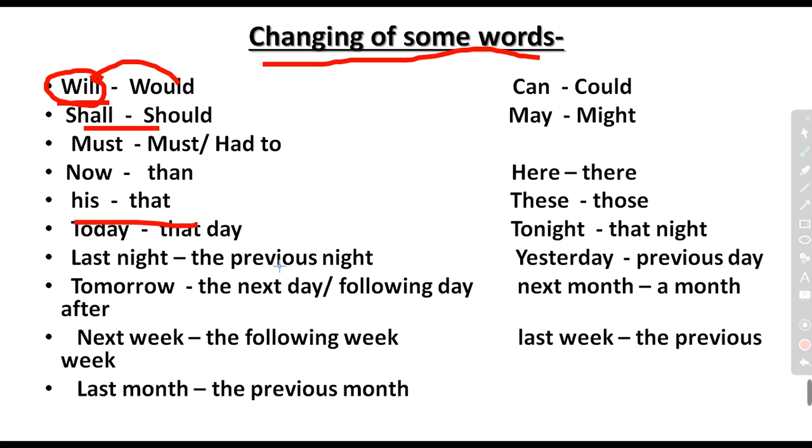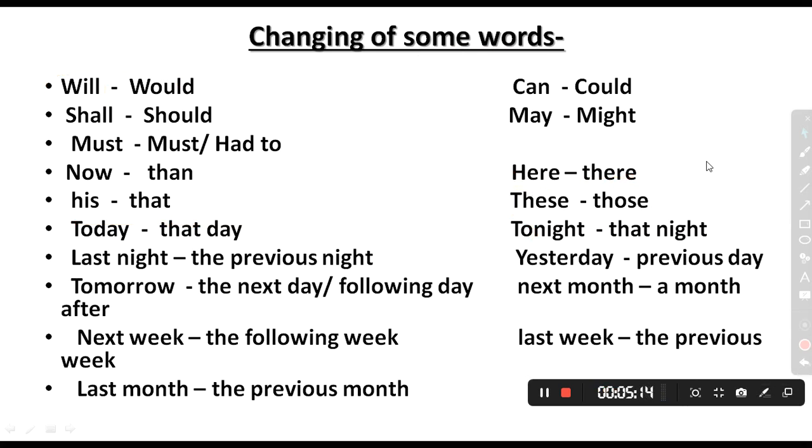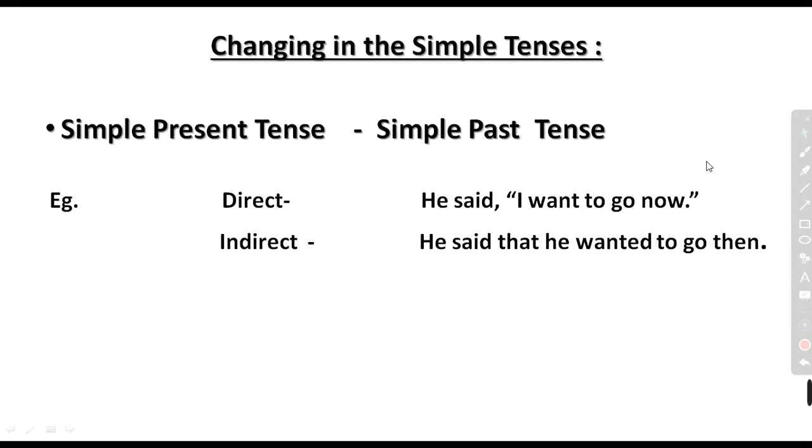After that, we also observe things like when there will be the words here, then we will make it there. Just write in your copy, if you are willing to write these things, then changing in the simple tenses.